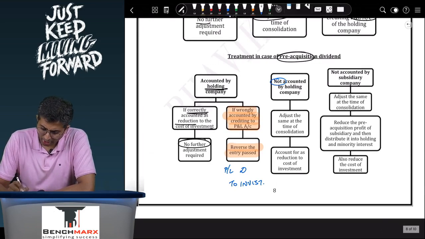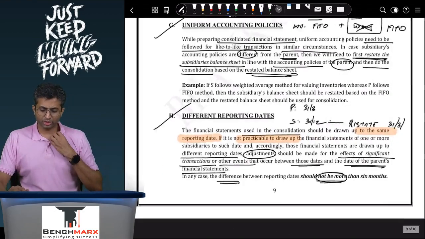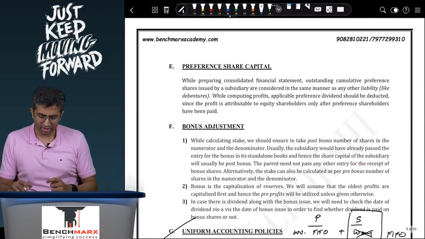If it is not accounted for by the holding company, then you will account for it, adjust at the time of consolidation. If it is pre-acquisition dividend, you will reduce it from the cost of investment. And if it is not accounted for by the subsidiary, then you adjust it at the time of consolidation. Okay, so this is about dividend.